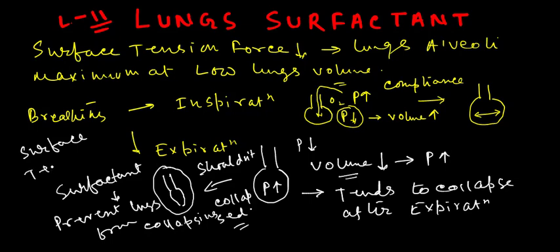How this surface tension force is seen in the lung alveoli is very important, and how this force is removed in the alveoli is also very important. This surface tension force is removed by the action of surfactant, which is produced or synthesized in the lung alveoli during our intrauterine life.